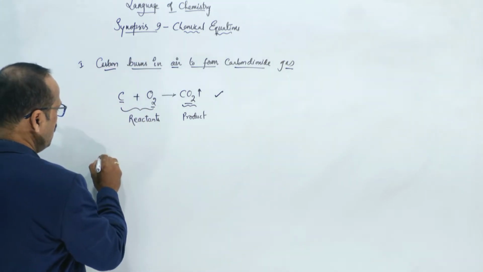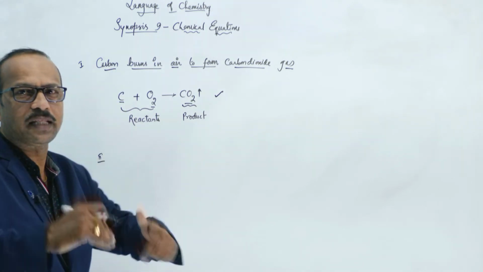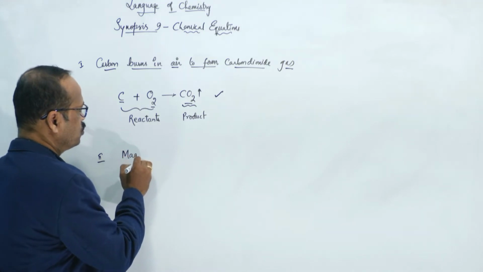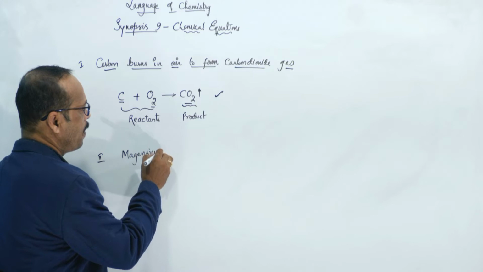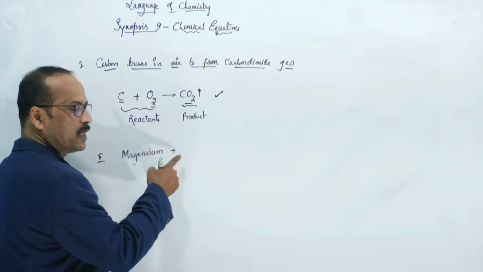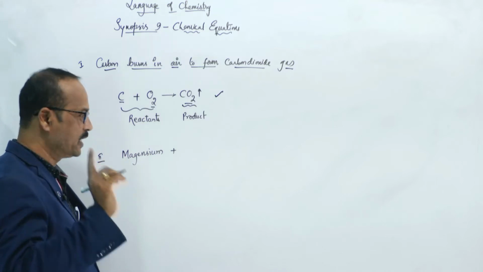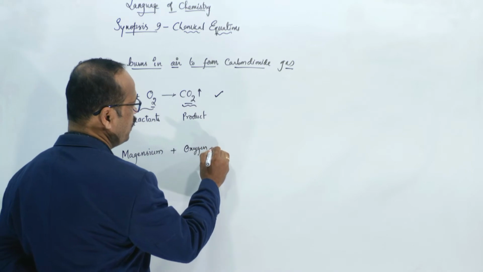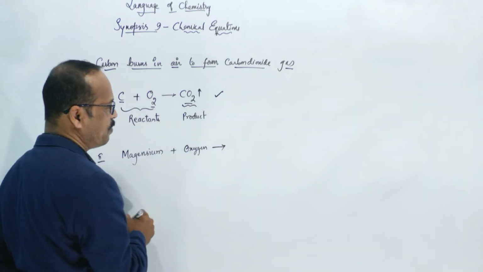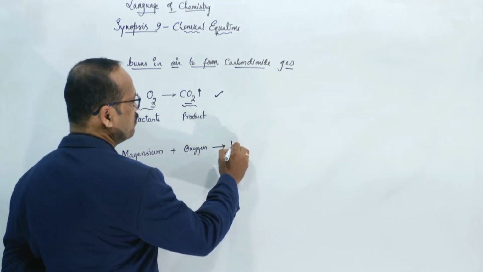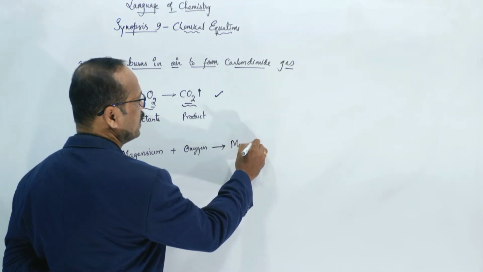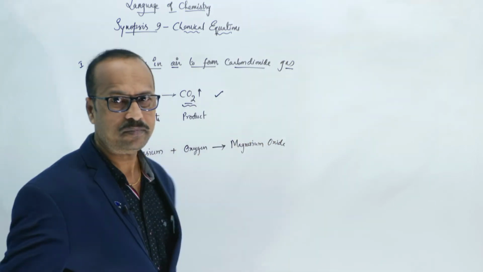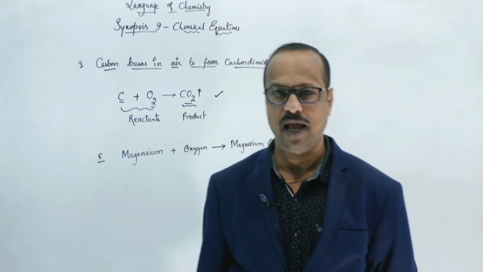Now the other reaction is, instead of carbon, I will take magnesium. Magnesium burning in air, burning in oxygen. So I am putting plus. Plus means burning in oxygen. So I am writing oxygen, burning with oxygen to form. Instead of writing to form, I am writing an arrow mark, and it forms magnesium oxide. This is my chemical reaction.